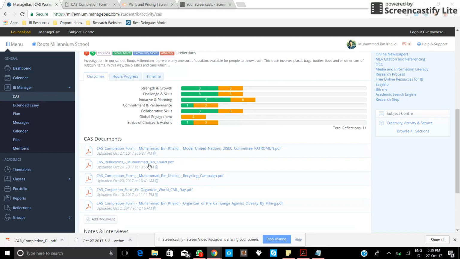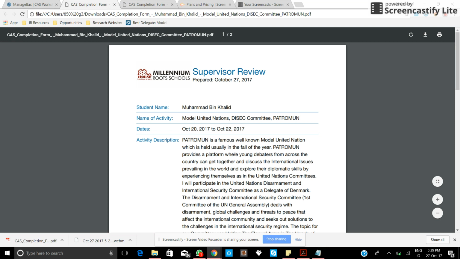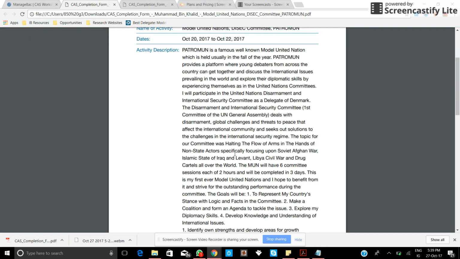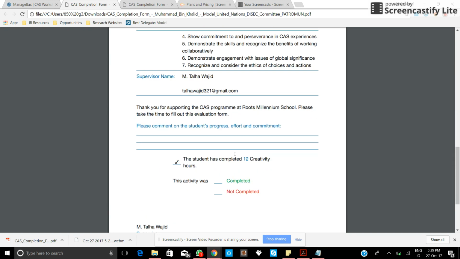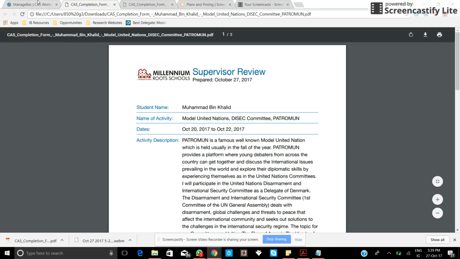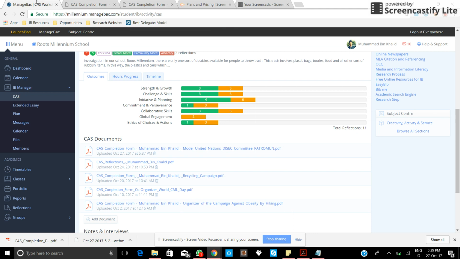If you upload it, it will also be shown that your CAS supervisor has given the reviews. This is the file which you are going to attach with your university portfolios as a sort of certificate, or a document which certifies your activity and your work in CAS. For each activity, you need to get this completion form. It is mandatory so that you can attach it with your university portfolios, so that the university application department gets to know that you have done this activity, and they also get to know about the supervisor reviews as well.